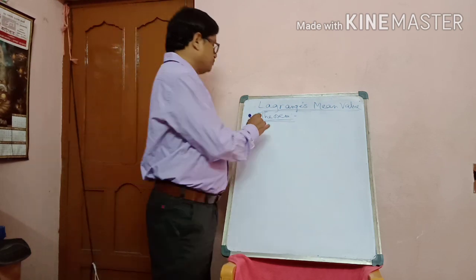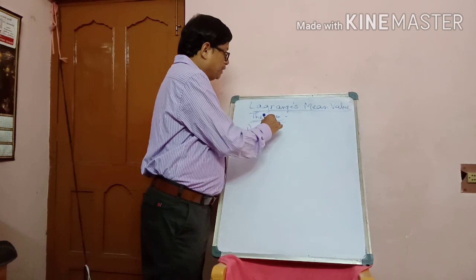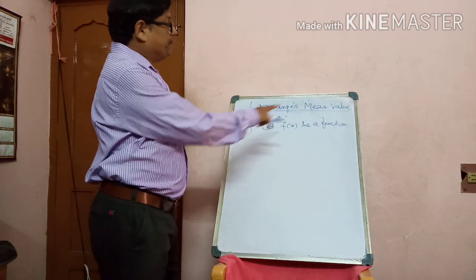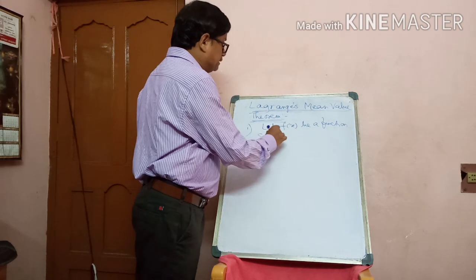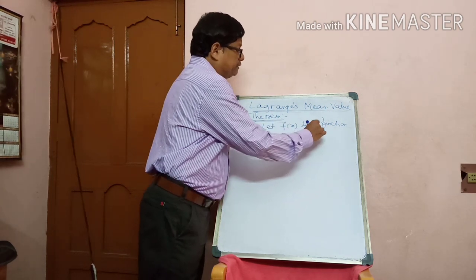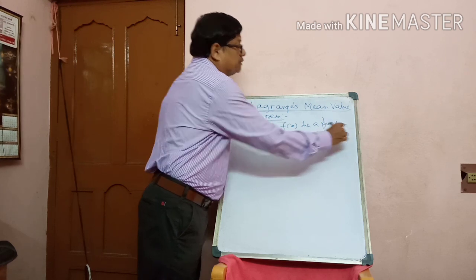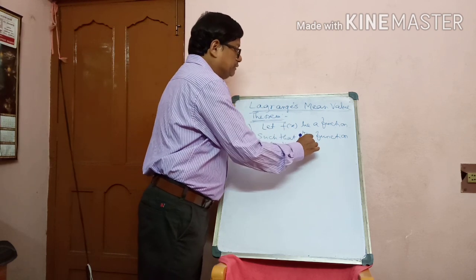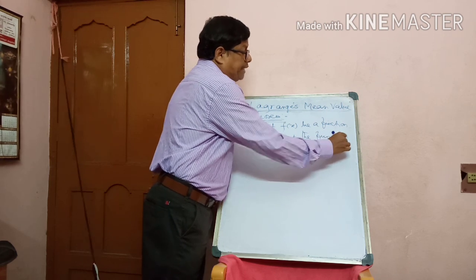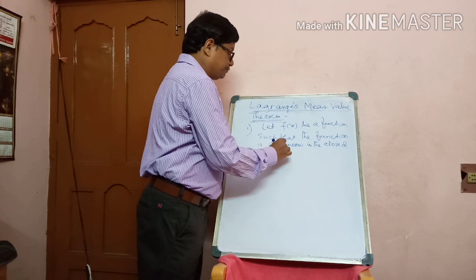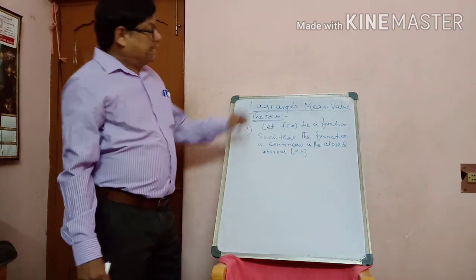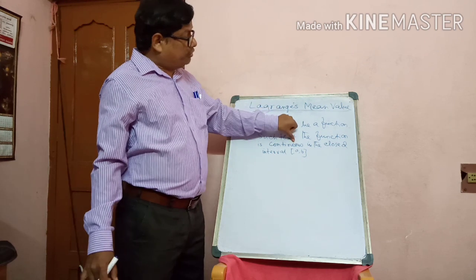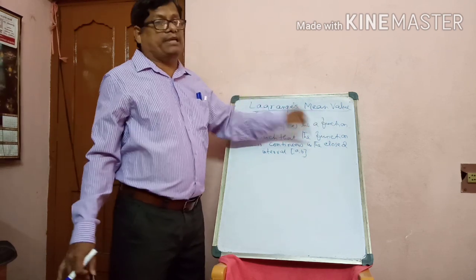First, let f of x be a function such that the function is continuous in the closed interval AB. Keep in mind, closed interval AB.